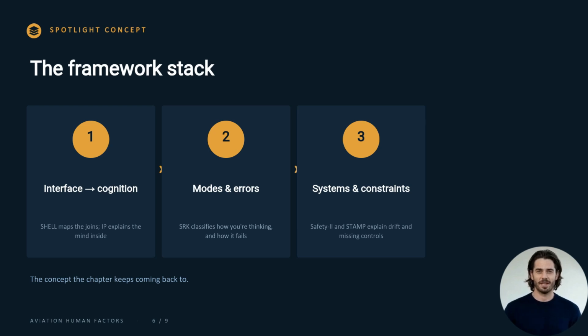SHELL maps the interfaces, while information processing explains the mind inside them. The SRK taxonomy classifies how you are thinking and how that thinking fails. And Safety-II and STAMP explain drift and missing controls at the system level.